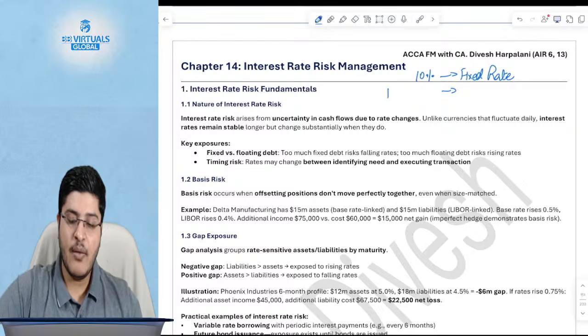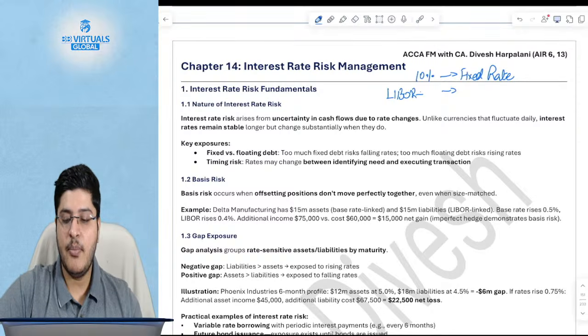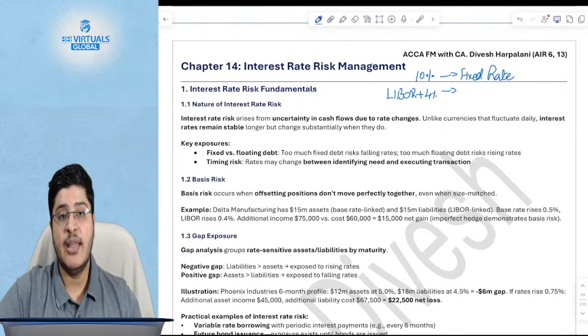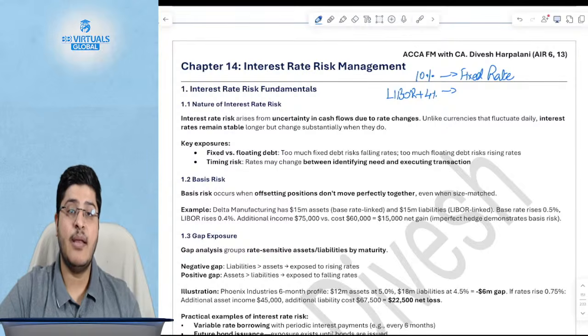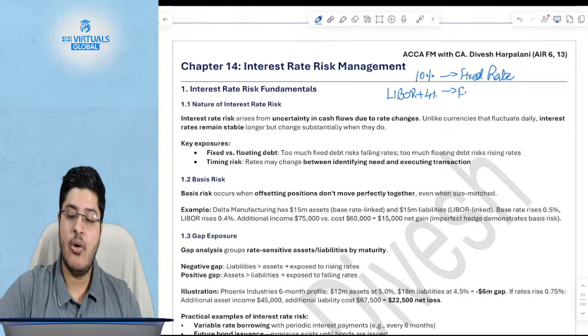For example, there might be a rate like LIBOR plus 4%, the London Interbank overnight rate. This is called a floating rate, which means the central bank of UK can change this rate.